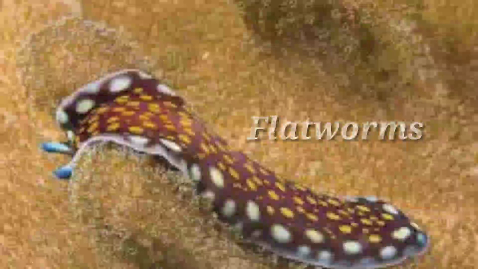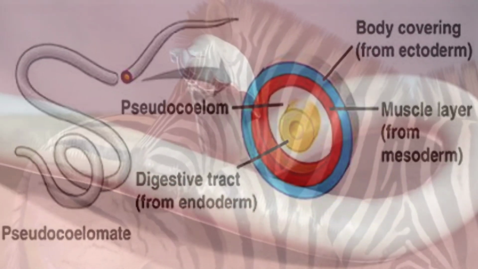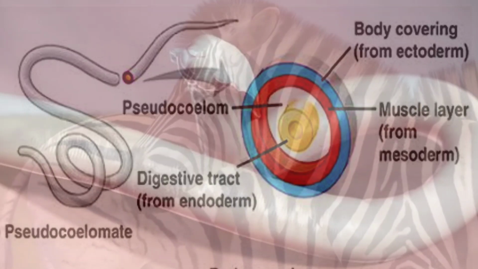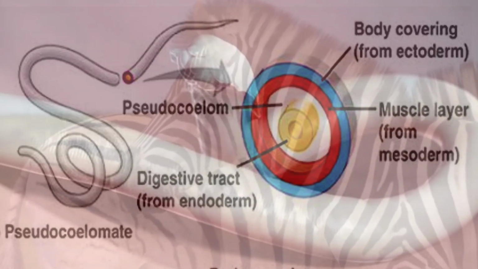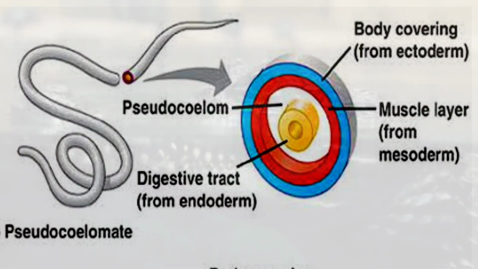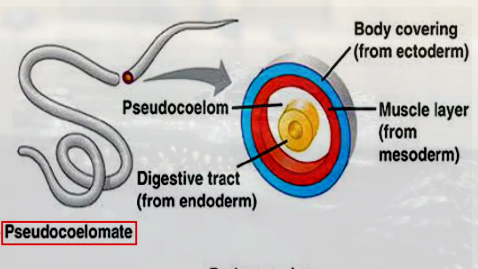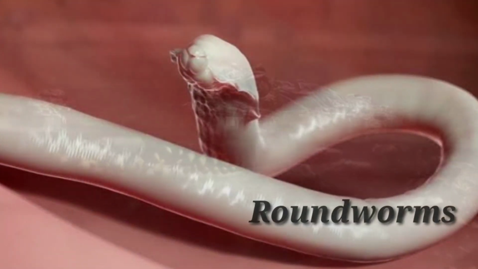Next, as evolution started taking place, certain organisms became long, slender and cylindrical in nature with presence of a body cavity. But this body cavity was not very distinct and it merged with the body wall. Such a type of organism was said to be pseudocoelomate. Example, you have your roundworms.